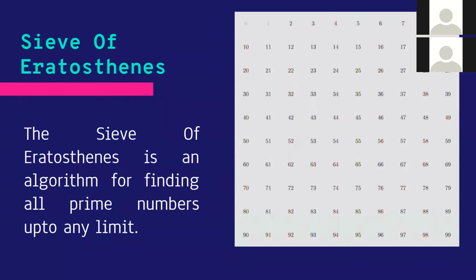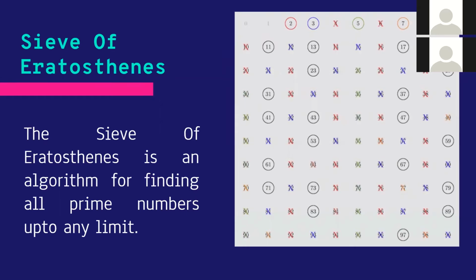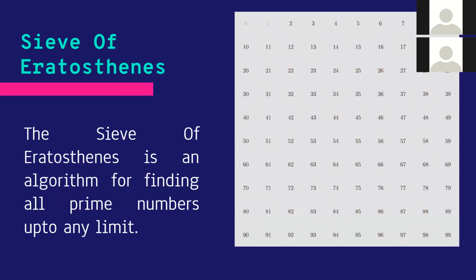So what is a sieve basically? We have this sieve in our homes, right? You put your atta, your maida into it, and then when you want to filter it out, like when you sieve it, the fine powder is left down, and then all the rough material, all the unwanted substances are left in the sieve. That's exactly what the sieve of Eratosthenes does for finding out prime numbers.